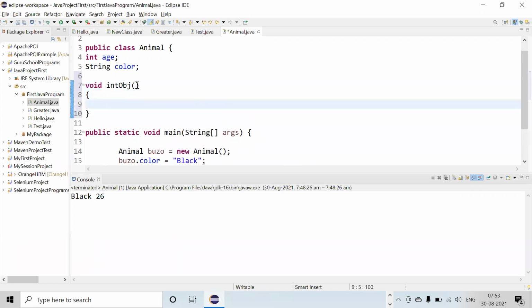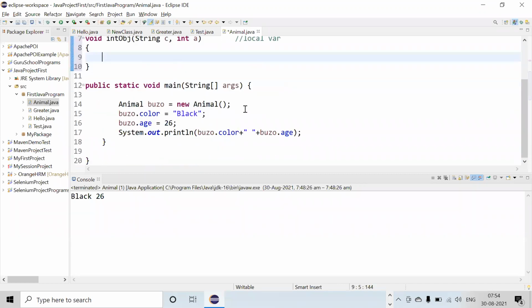Okay. Now I want to pass two variables here. That is called a local variable. This is called an instance variable. As I told you, instance variable is also called a global variable. These are all the local variables, local to this particular method. Okay, so I'm writing string C and integer A. Right? So these are all the local variables.